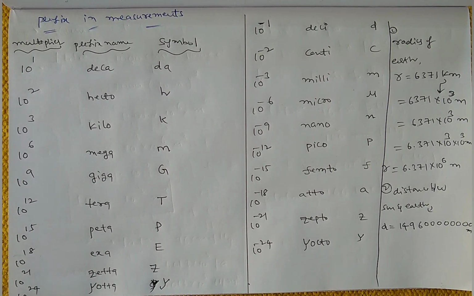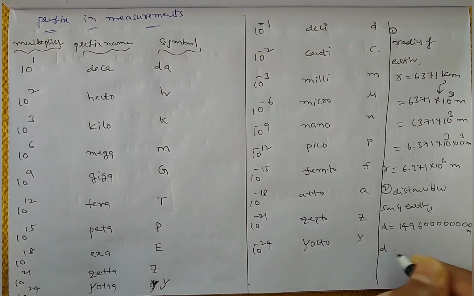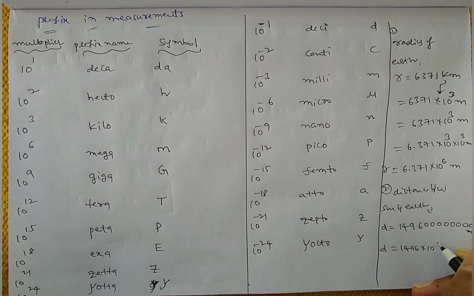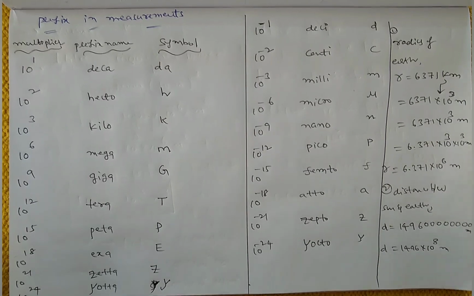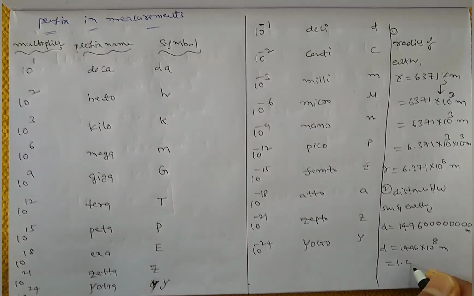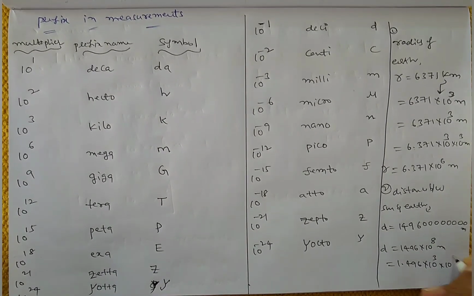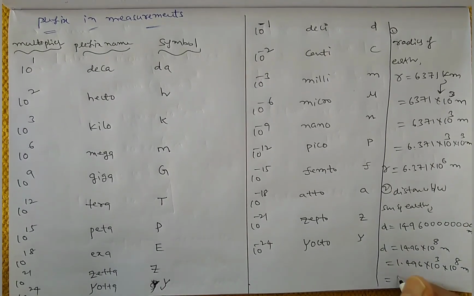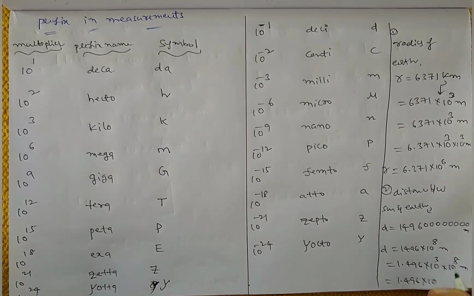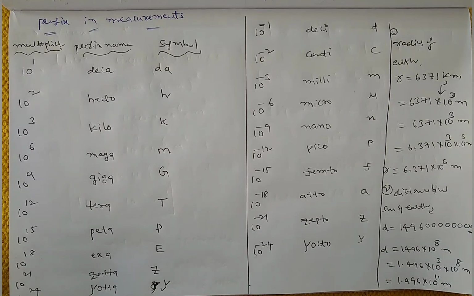So it is very difficult to remember. That's why you can write simply D is equal to 1496 into 10 power 8 meters. Otherwise you can write this as 1.496 into 10 power 3 into 10 power 8 meters. So that is equal to 1.496 into 10 power 3 plus 8, 11 meters.